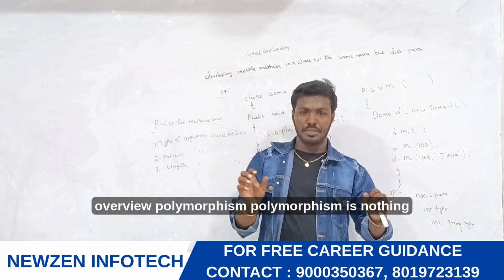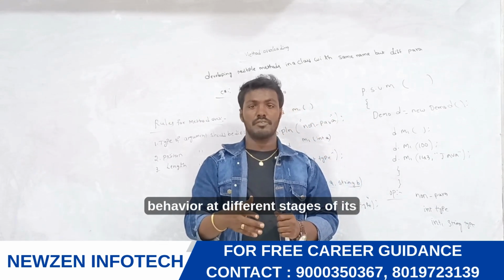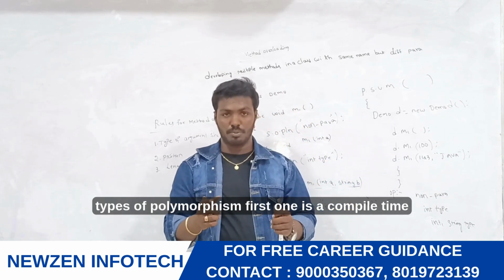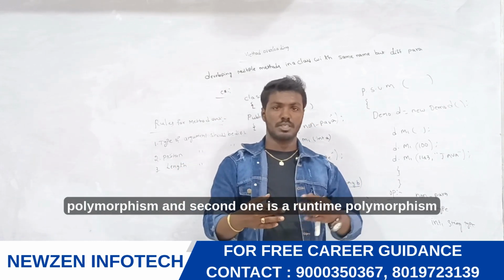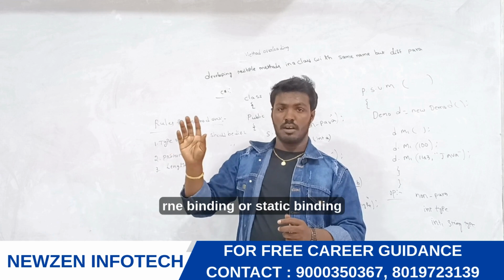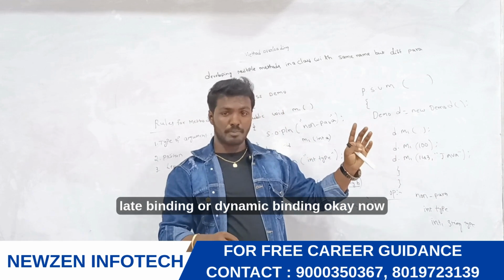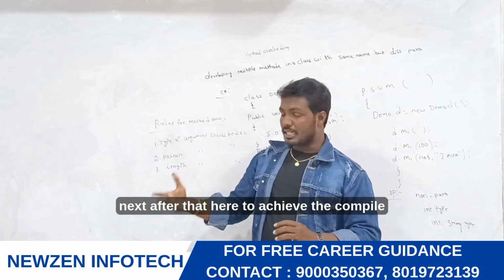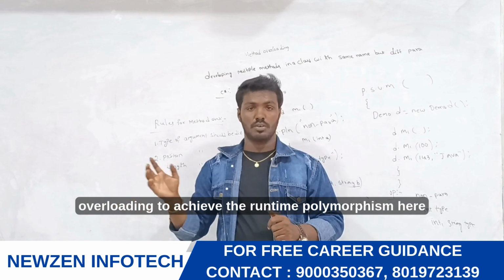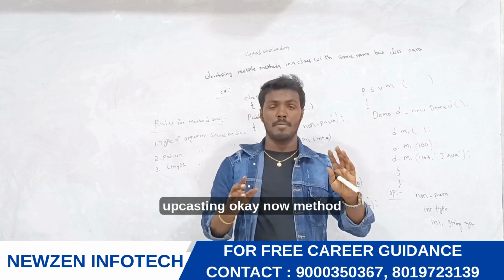Again I'll give you one overview. Polymorphism is nothing but an object showing different behavior at different stages of its life cycle. There are two types of polymorphism: compile time polymorphism and runtime polymorphism. Compile time polymorphism is also known as early binding or static binding. Runtime polymorphism is also known as late binding or dynamic binding. To achieve compile time polymorphism we use method overloading. To achieve runtime polymorphism we use method overriding, inheritance and upcasting.